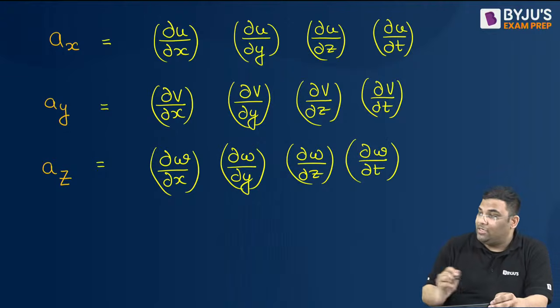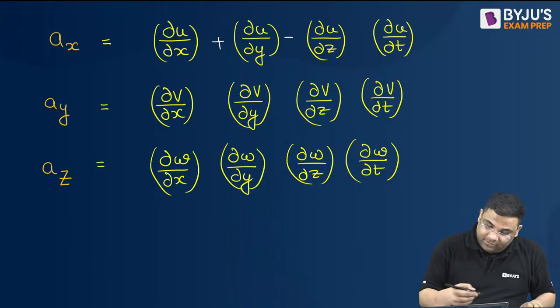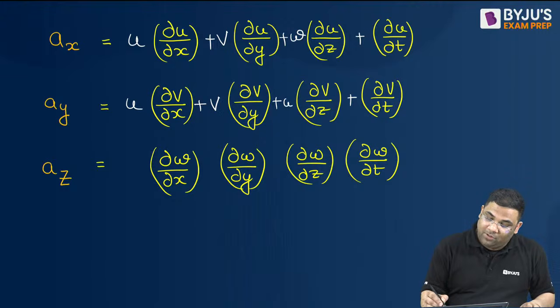Yes? Everyone understood this? Now see, plus, plus, then what? u, v, w. Plus u, v, w. Plus plus plus u, v, w.